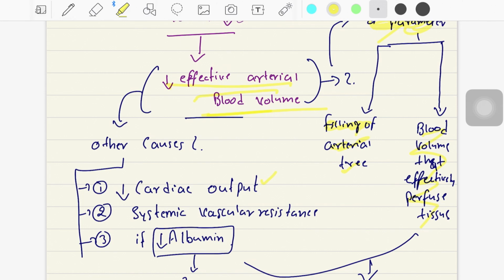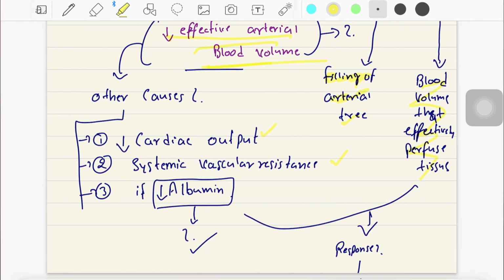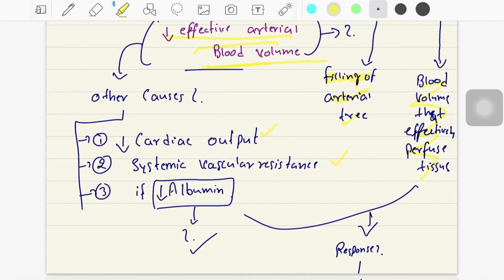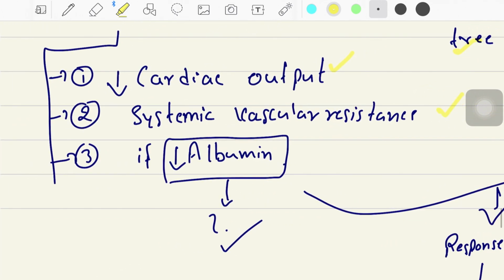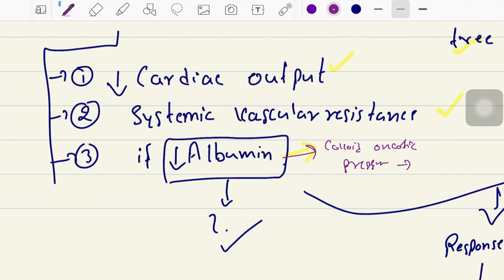There can be changes in systemic vascular resistance, and if albumin decreases, the colloid oncotic pressure, which is pulling the fluid back into the plasma and resisting the outward movement of the fluid, will be decreased.